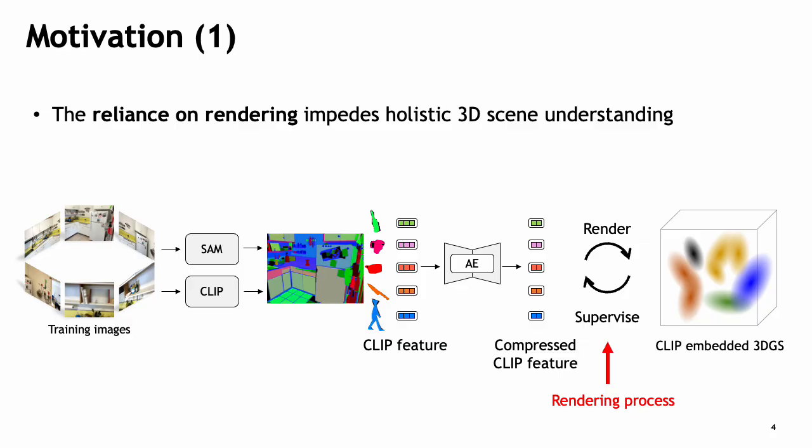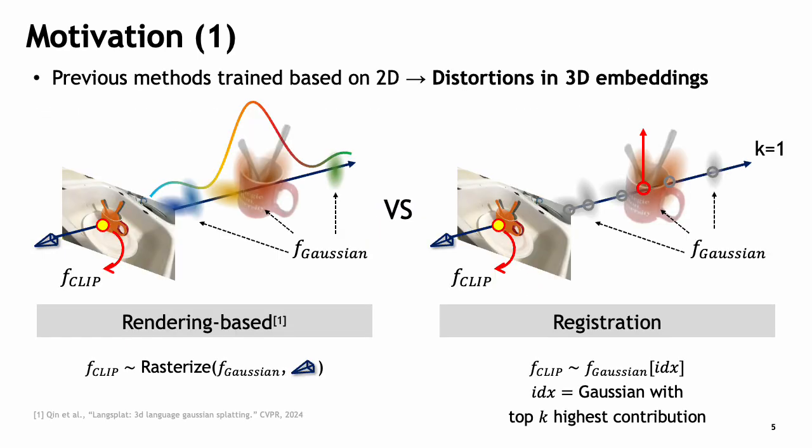However, there are some limitations in such approaches. First is the reliance on the intermediate rendering process. Existing methods are trained based on rasterized 2D images, which are a weighted sum of 3D Gaussian features. And due to this intermediate rendering process, a discrepancy happens between the optimized embedding in 3D Gaussians and the 2D CLIP feature, preventing its application to direct 3D search.